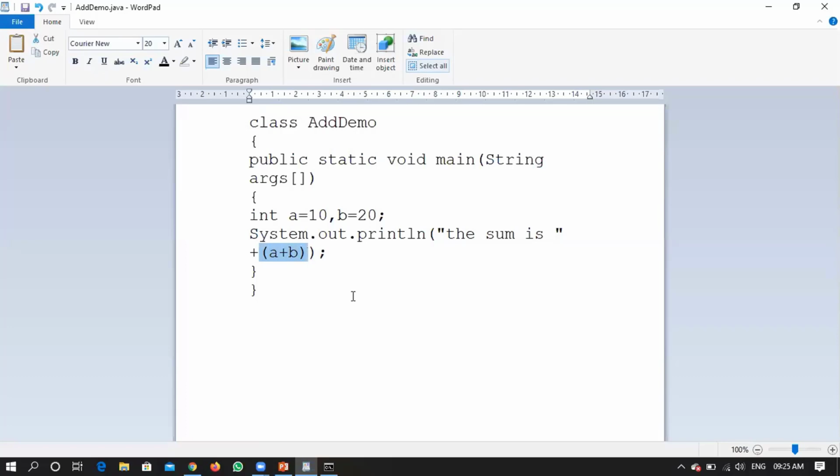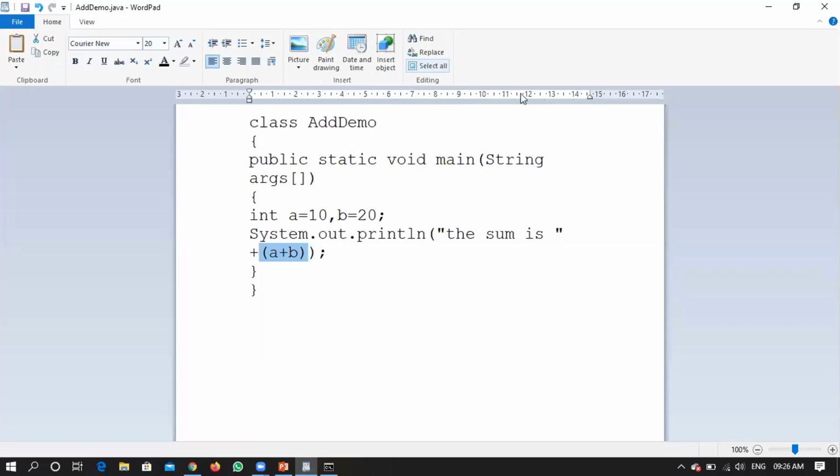Now once the compiler comes to this particular line, it feels that that is not individual values, that is a group of values. So first it will perform addition, later it will add that particular answer to the existing statement. Hope it was a clear example.